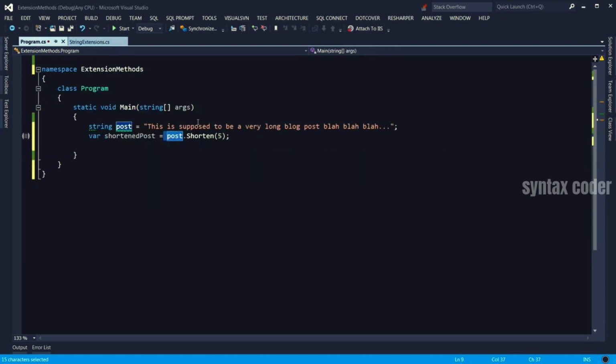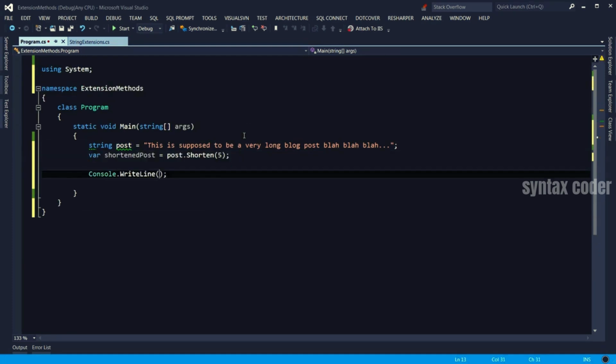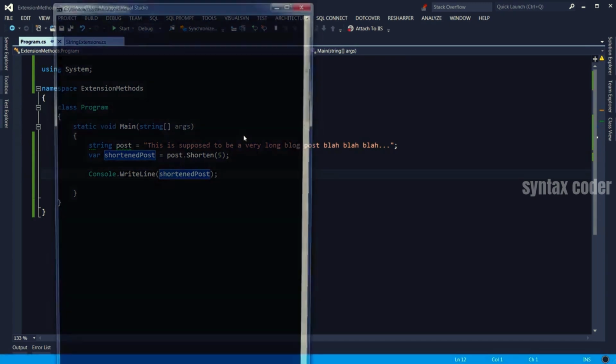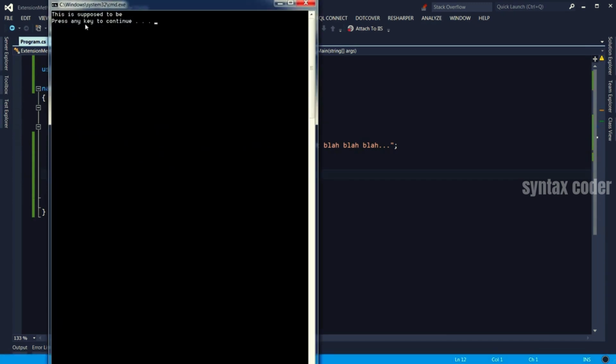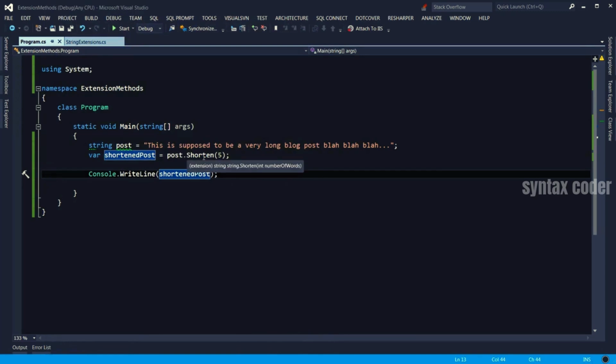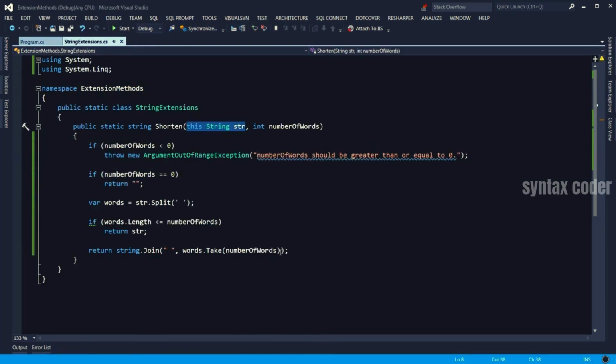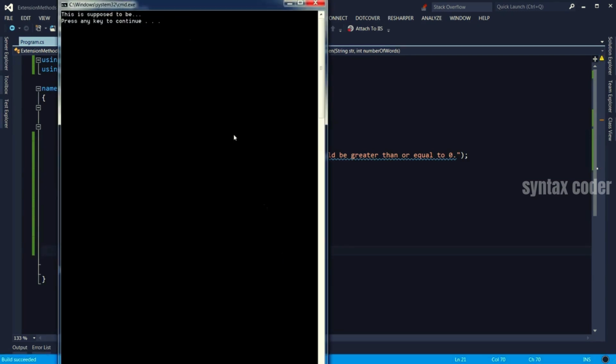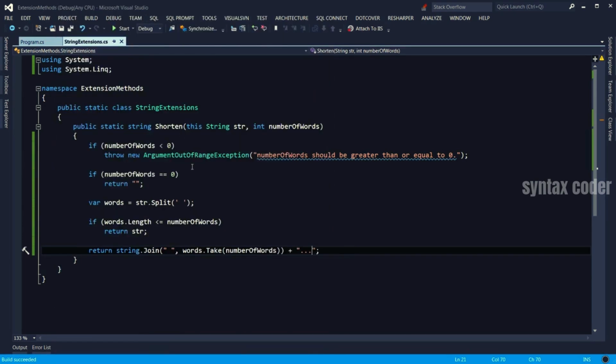So let's verify that our code is working. Console.WriteLine, shortened post. Let's run the application. There you go. We only got 5 words. We could actually make this method a little bit nicer and, to indicate that there are more words, add the ellipsis here. Let's run the application. This is supposed to be... so this is a good way of shortening strings.